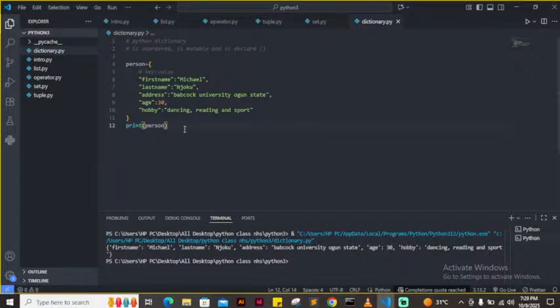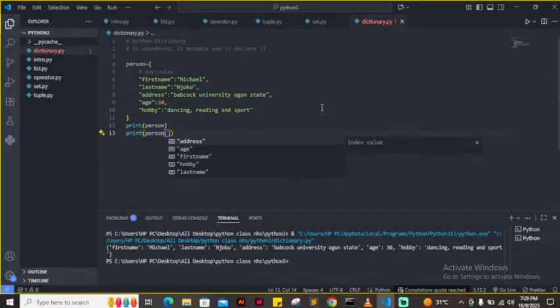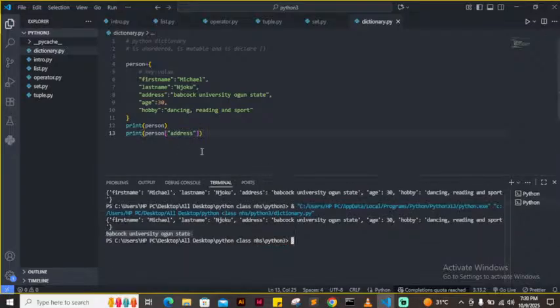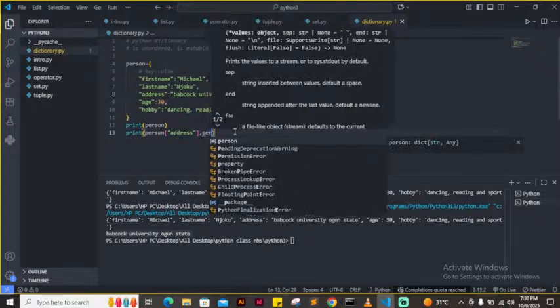If I want to get only the address, I'll say person. Remember I said, if I say person dot address, it will not work. Except I pass square brackets and pass in the address. This is what we used to get an index. So I target the address with the key. Address is a key, and this one is a value. So a dictionary always has a key-value pair.